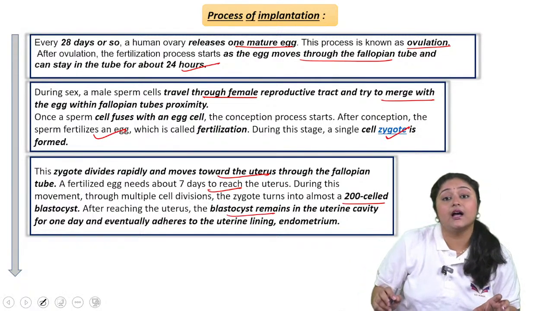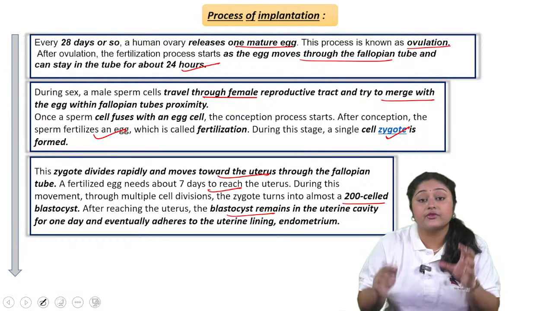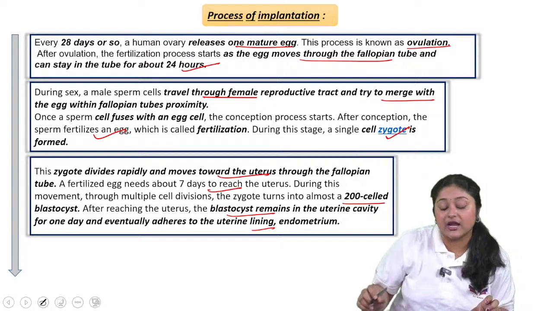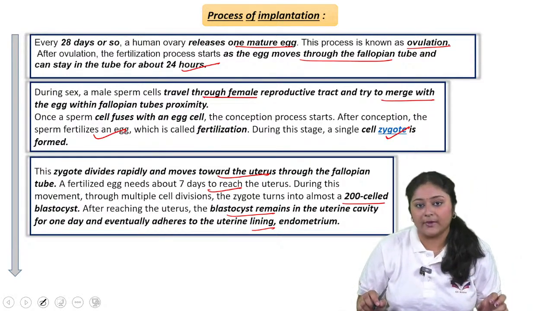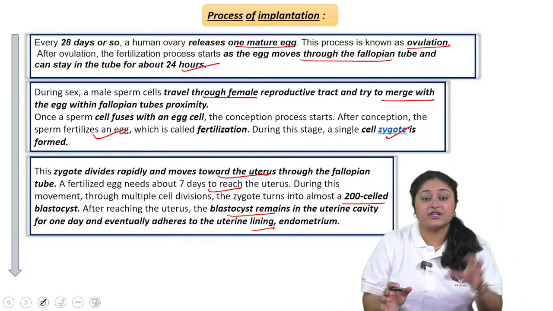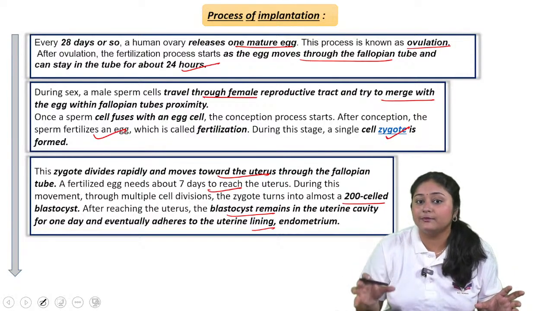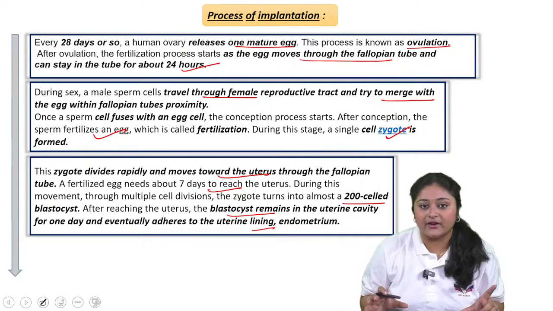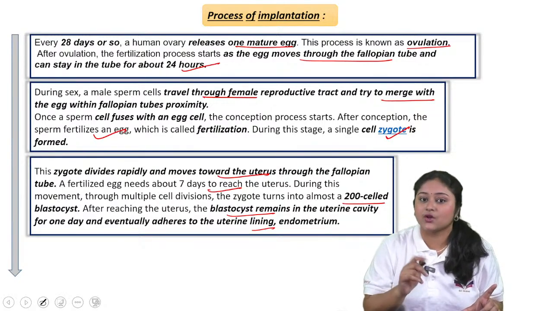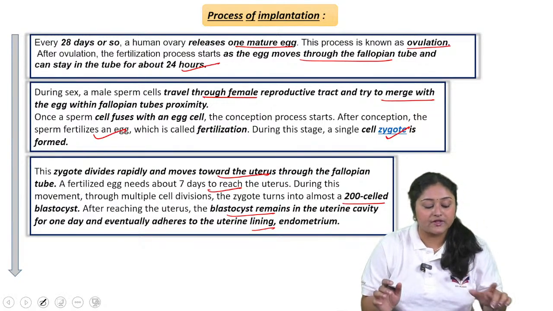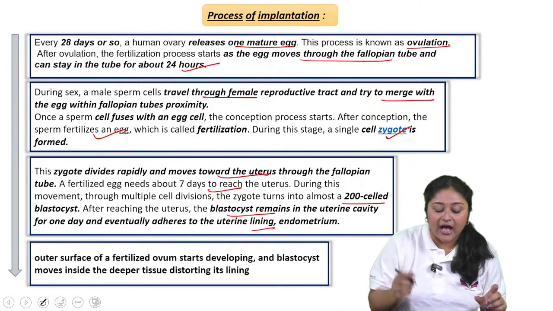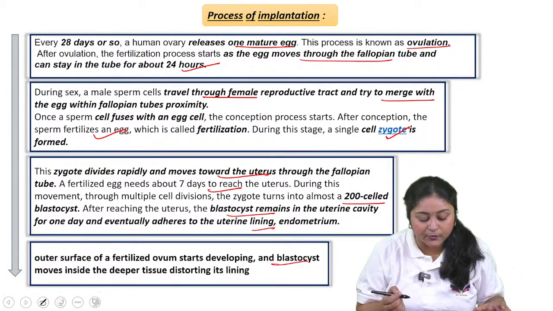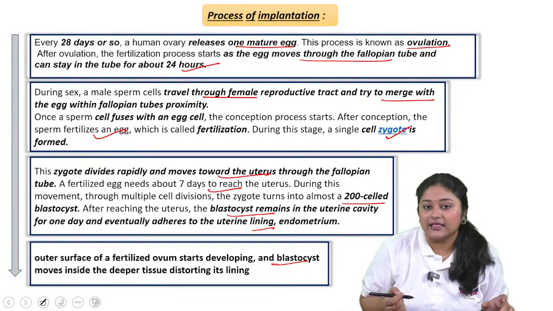After reaching the uterus, what happens? The blastocyst remains in the uterine cavity for 1 day and eventually adheres to the uterine lining, which is called the endometrium. After fertilization, the zygote does not implant in the endometrium; only the blastocyst implants in the endometrium. At that time it is called a decidua. That is the process of implantation. And in the last step, the outer surface of the fertilized ovum starts developing, and the blastocyst moves deeper into the tissue, restoring its lining.